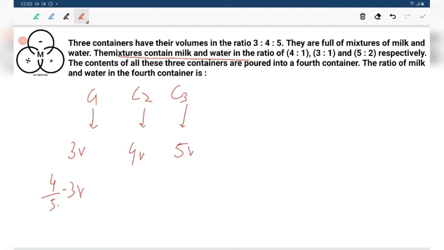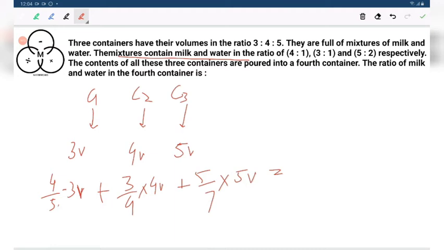How much milk does the second have? 3 by 4 into 4 of V. And how much milk does the third have? 5 by 7 into 5 times V. We add this and get the total volume of milk in terms of V. V is just a constant.